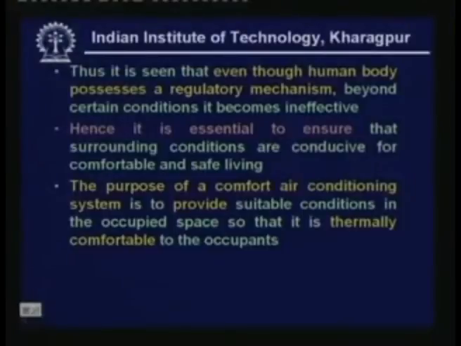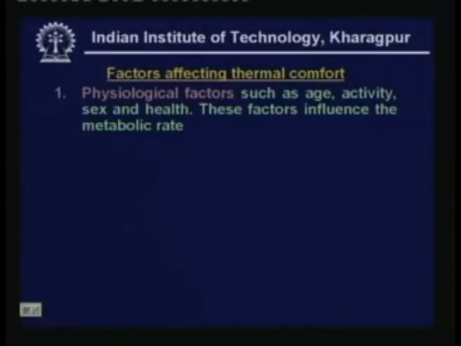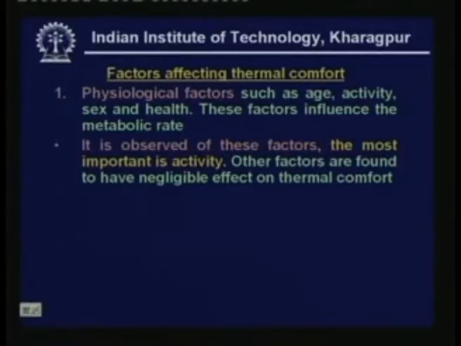The purpose of a comfort air conditioning system is to provide suitable conditions in the occupied space so that it is thermally comfortable to the occupants. Now let us look at the factors affecting thermal comfort. The first factor is physiological factors: age, activity, sex and health. These factors influence basically the metabolic rate. Of all these factors, the most important is activity. Other factors, like age and health, have negligible effect on thermal comfort.